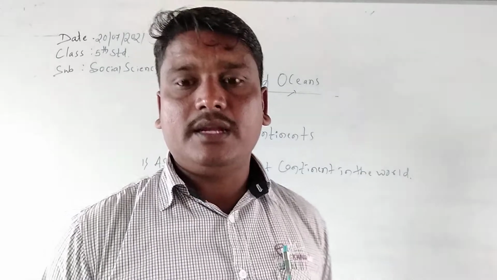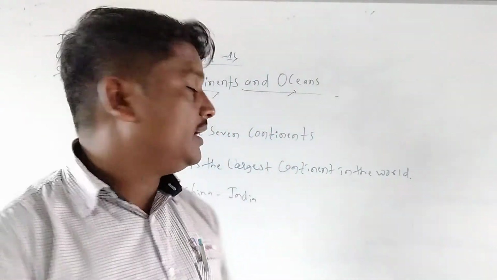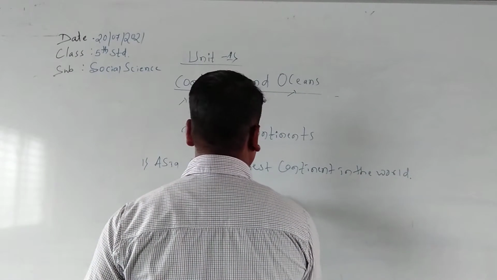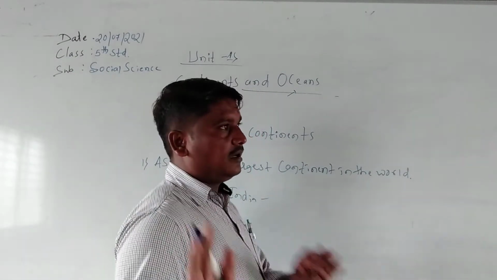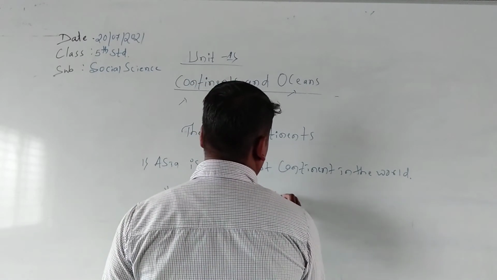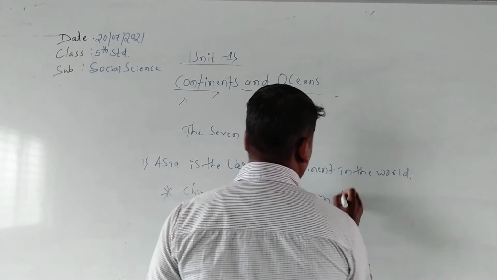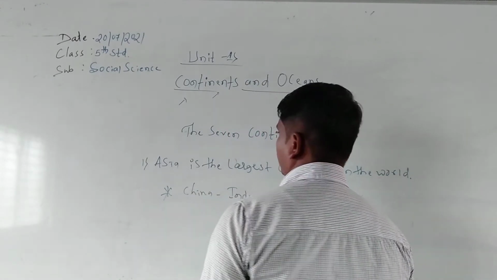That is India. China and India are located in the Asian continent. Yes, China and India include the highest population in the world. Those are located in Asia, isn't it?